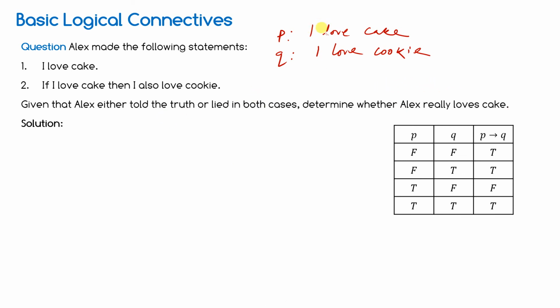Okay, let us first assume that he is telling the truth. So it is true. Now this is also true. In this particular truth table, actually this is P implication Q. What I know here? If I love cake, it is written, if I love cake, then I also love cookie.